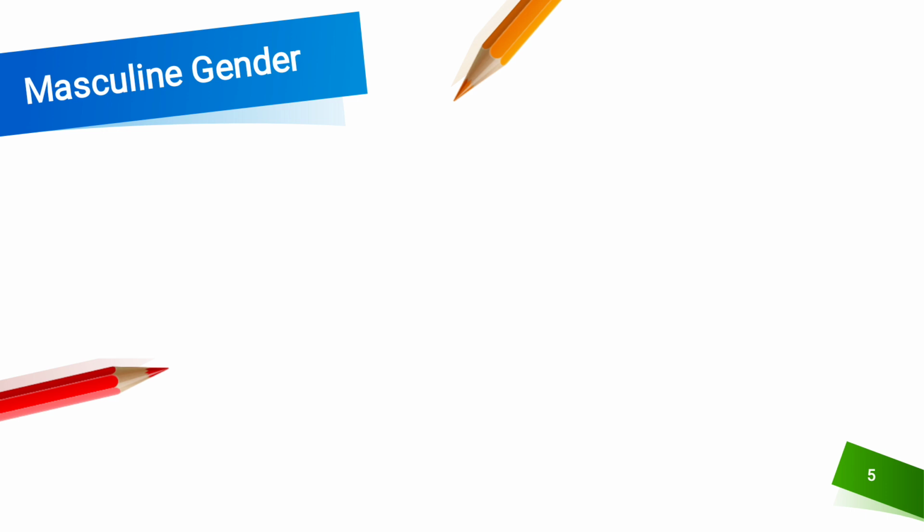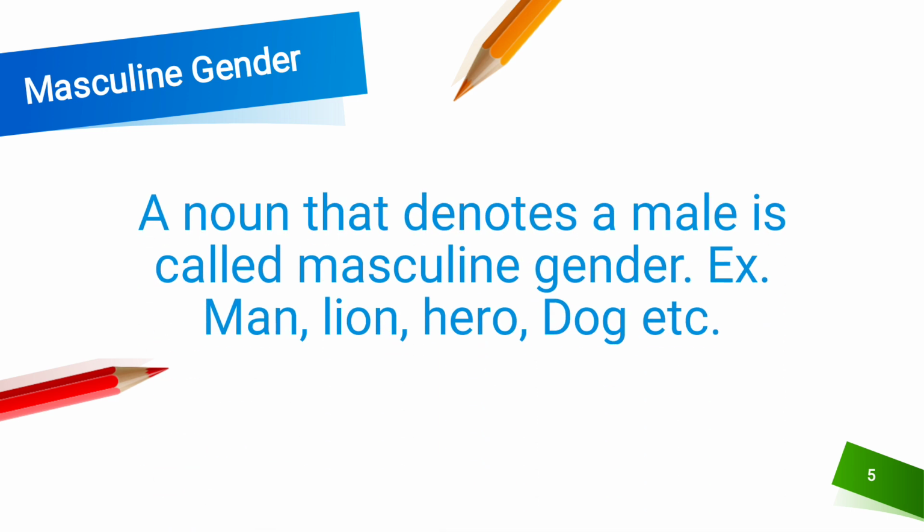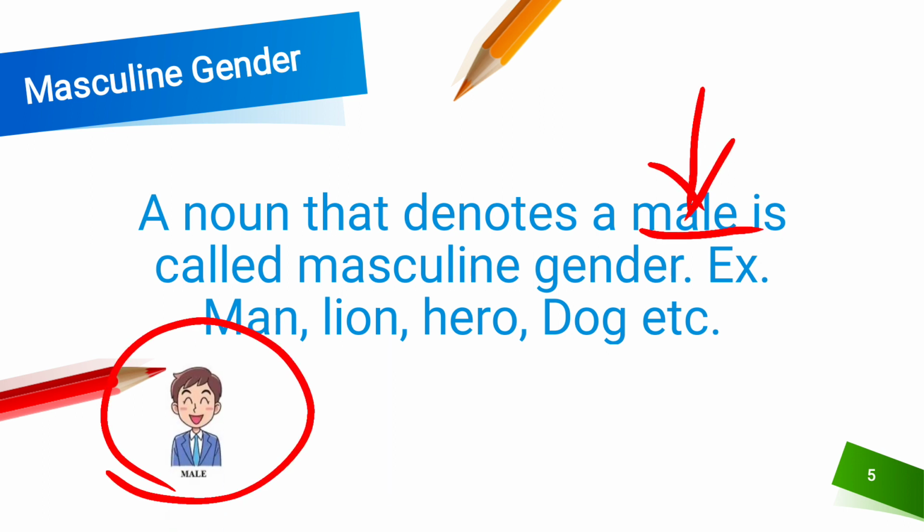What is masculine gender? We already discussed it in the previous slide. A noun that denotes a male is called masculine gender. Like he is a man, he is a boy. So it denotes a male. That's why it's a masculine gender.